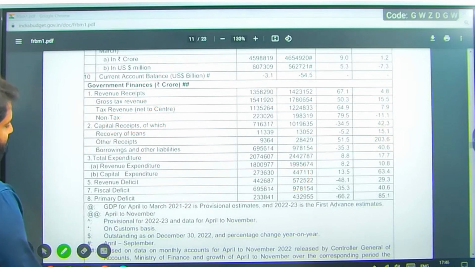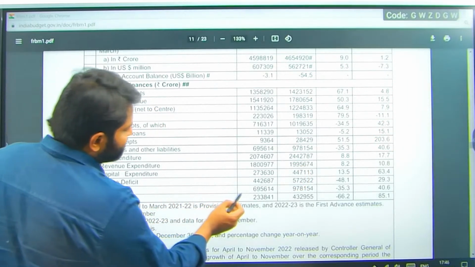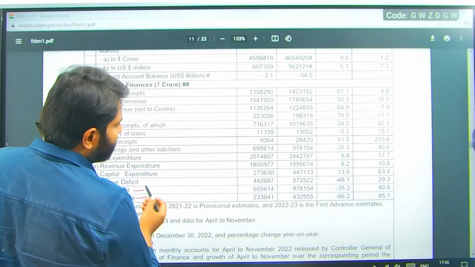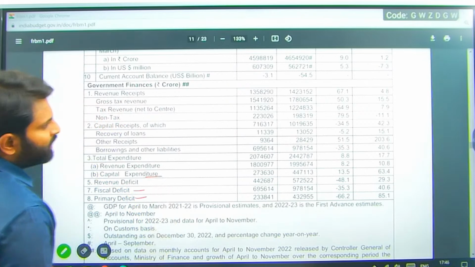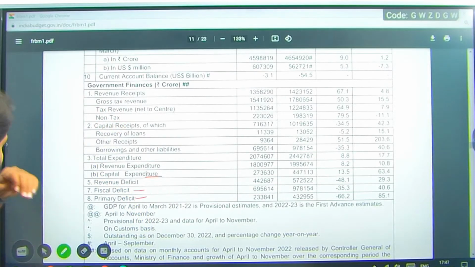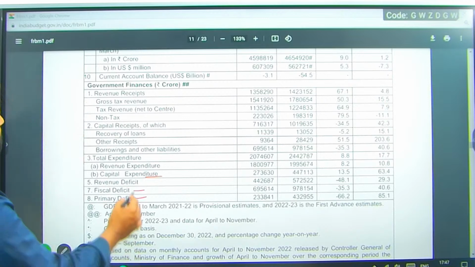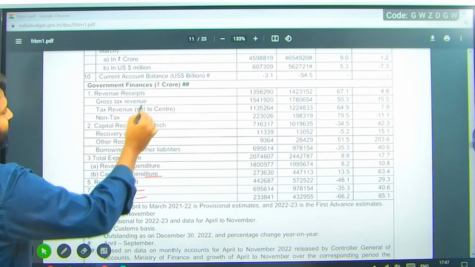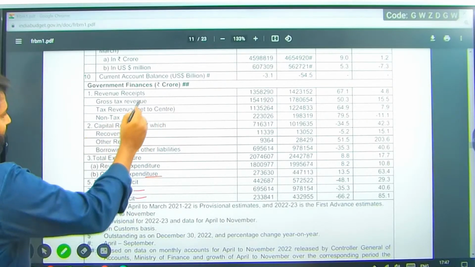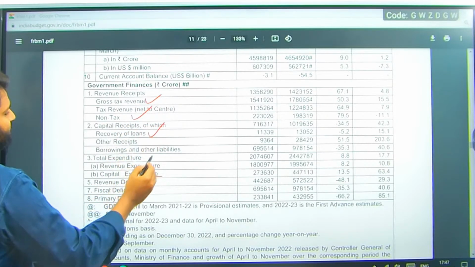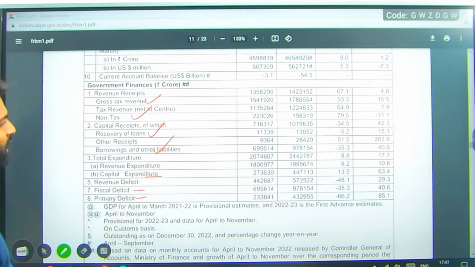And the numbers which you already know, the fiscal deficit, this is the fiscal deficit, this is the primary deficit, and this is the revenue deficit. Revenue receipts, capital receipts, revenue receipts, tax revenue and non-tax revenue. Capital receipts, recovery of loans, borrowings and other liabilities.